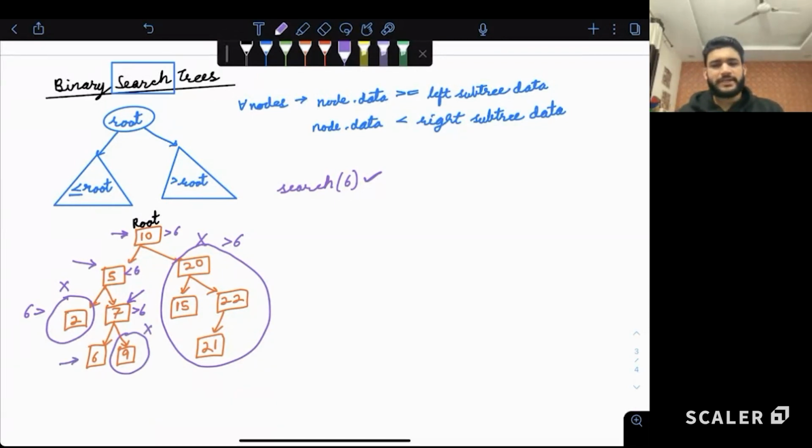And we can say yes, we are successfully able to reach this particular node, 6. So 6 is present. We basically traveled from 10 to 5 to 7 and we reached 6. So we don't have to travel the entire tree. We just traveled 4 nodes and we are able to reach our destination.